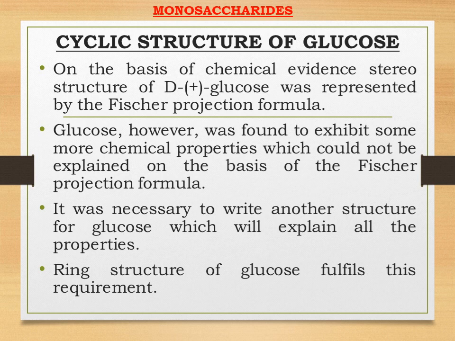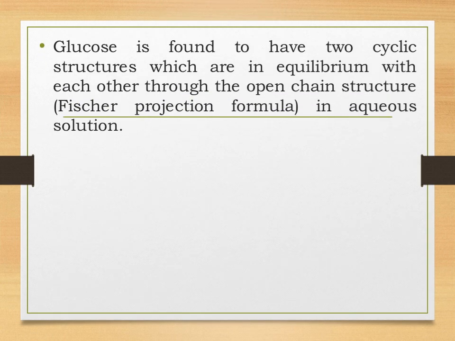So students, cyclic, as you all know, is also called ring. So the ring structure of glucose fulfills all these requirements for studying the chemical properties. The molecule is found to have two cyclic structures, and they are alpha D glucose and beta D glucose.